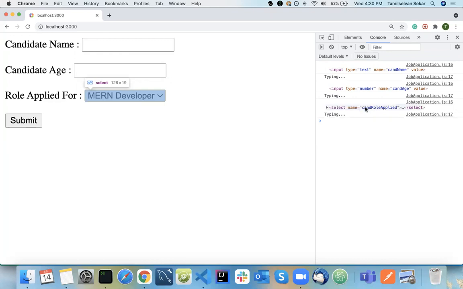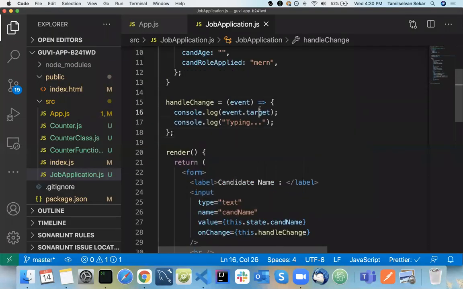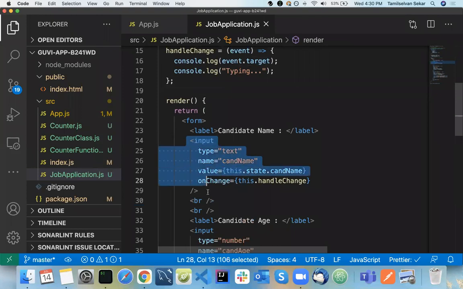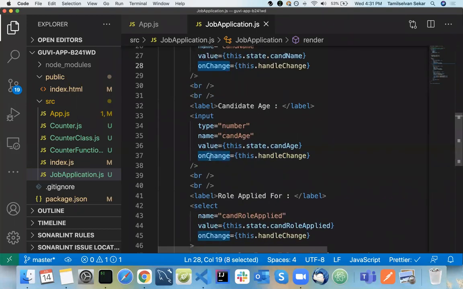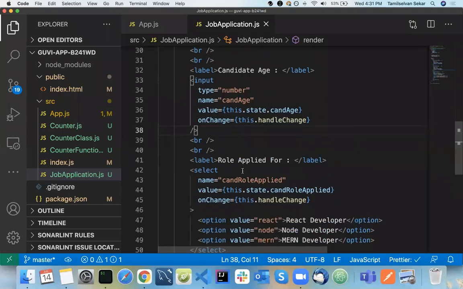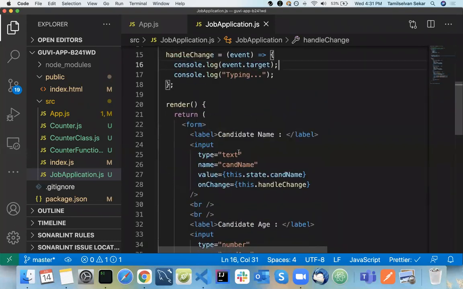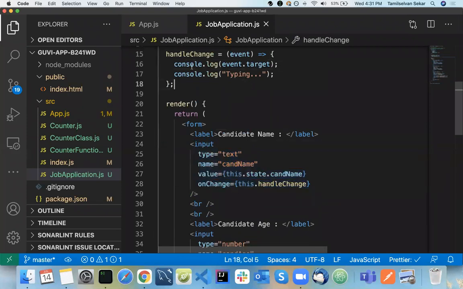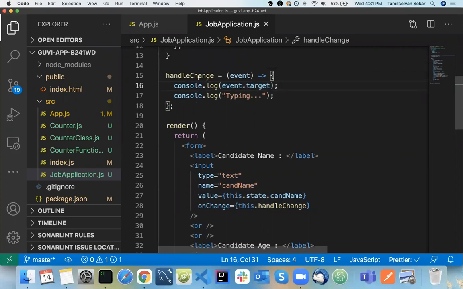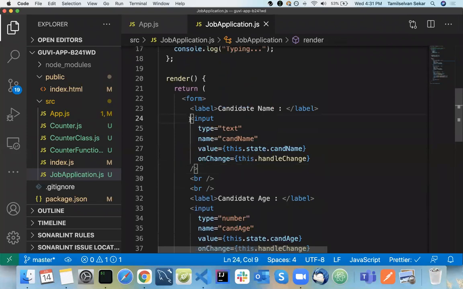Basically, the target property inside your event will give you the exact target that you are handling. For example, here you call onChange with the handleChange function, and here onChange calls the same function. You can have different functions, but it is ideal to have one function to handle every input change. Whatever you do in your target will be applied in your event.target. Because you wrote a common function, you need to differentiate between each and every input text box.